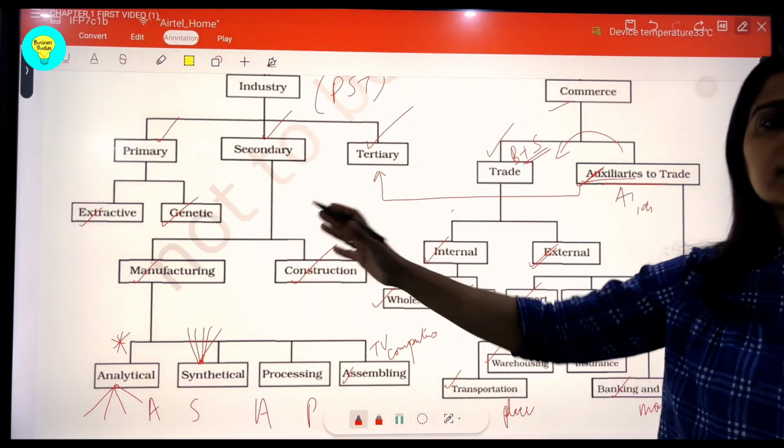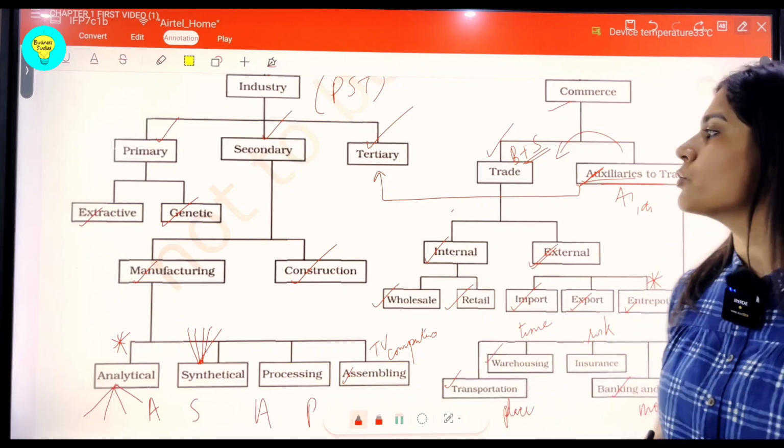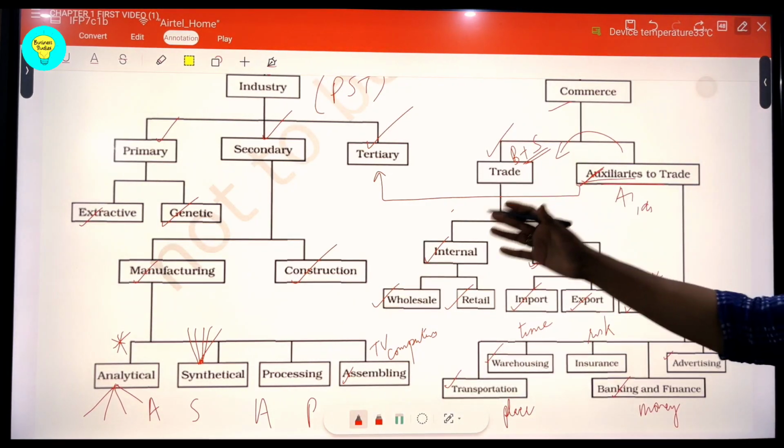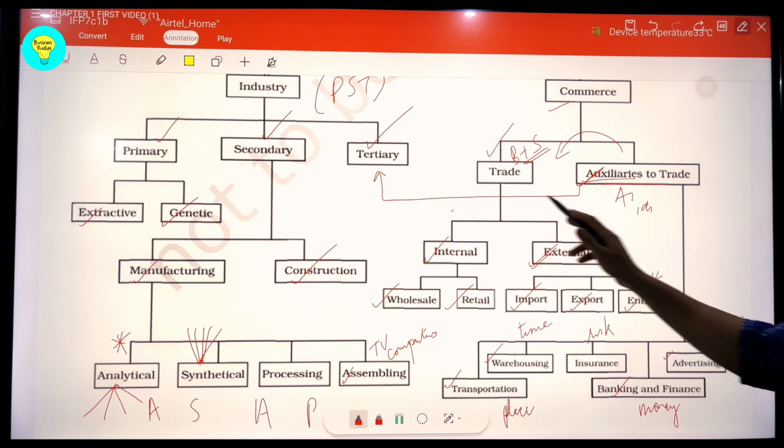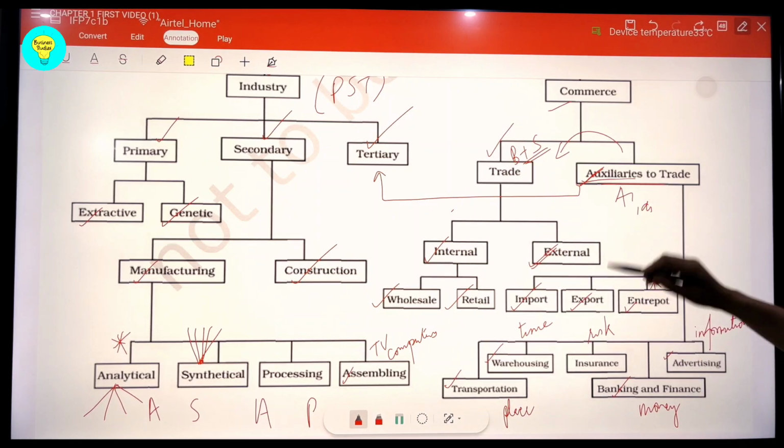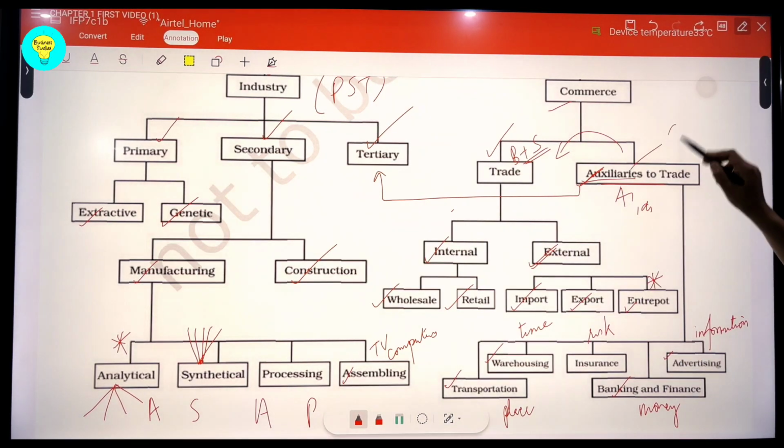In industry, we are concerned mainly with the conversion of raw material into finished goods, and the tertiary sector is a helping sector that aids the different activities, and can be well related to auxiliaries to trade. This entire segment, students, is covered in chapter 4, business services, of your book, which will come later.